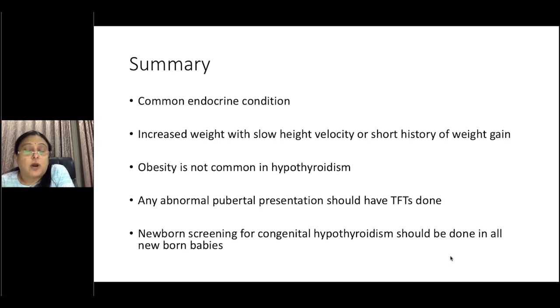Obesity is a very common, up and coming condition, and a lot of children present to clinic with obesity. The first thing which comes to parents' mind is hypothyroidism, and obesity is not the common presentation of hypothyroidism. Any pubertal presentation, one should do a thyroid profile, because as I mentioned, TSH and FSH are very similar and they can cause precocious puberty. Thank you.